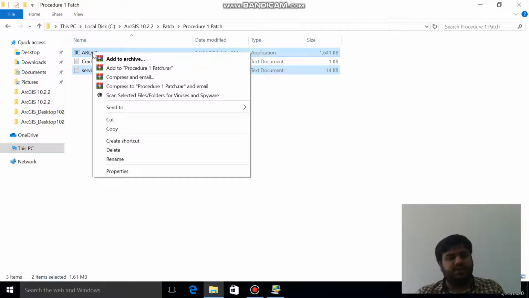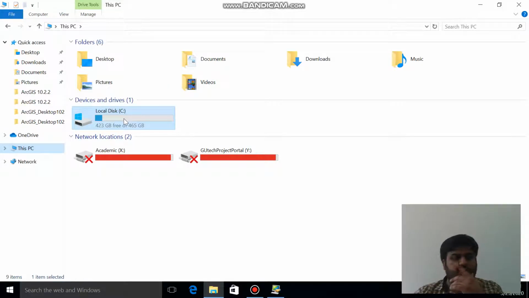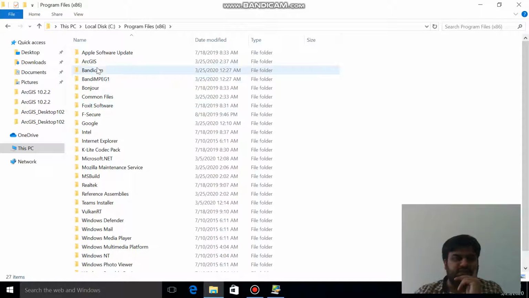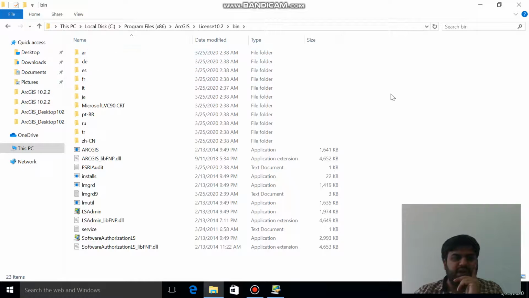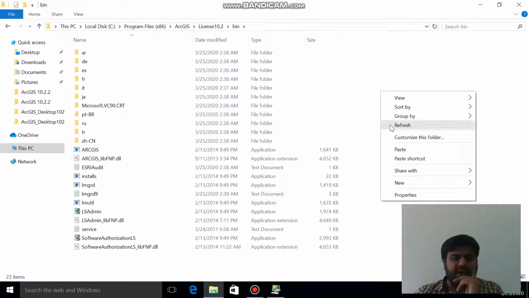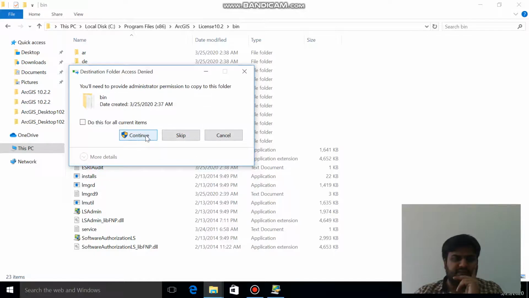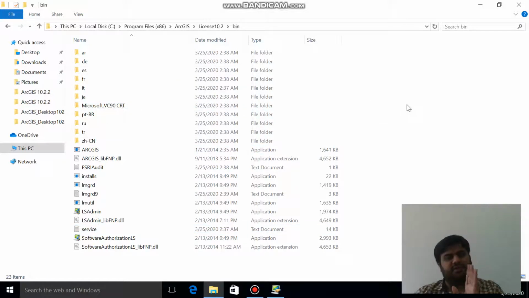You copy both of these files, and then again you go to your C drive, you go to Program Files (x86), you go to ArcGIS, you go to License 10.2, you go to bin, and you right click and paste the files here. Replace the file in the destination, yes. Continue. Continue. So the files are here.